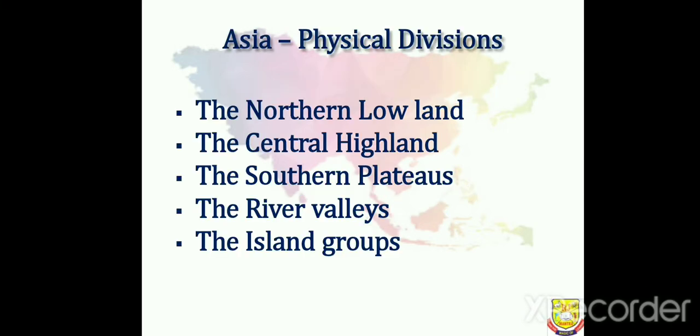The entire continent of Asia can be divided into 5 main physical units or physical divisions. The northern lowland, lowland means plains. The central highland, highland means mountains. It is in the central part of Asia, so it is called the central highland. The southern plateau, the river valleys, the island groups.